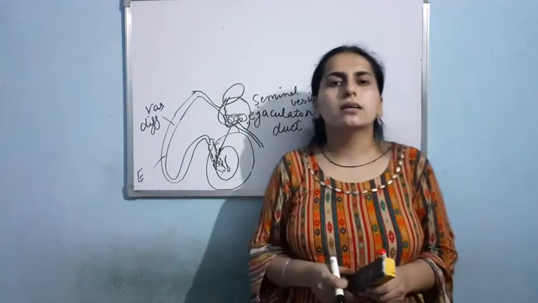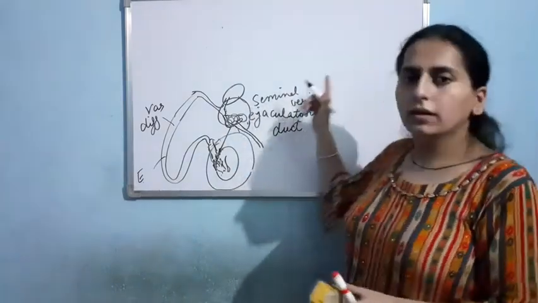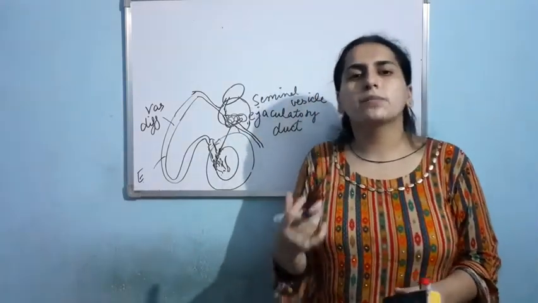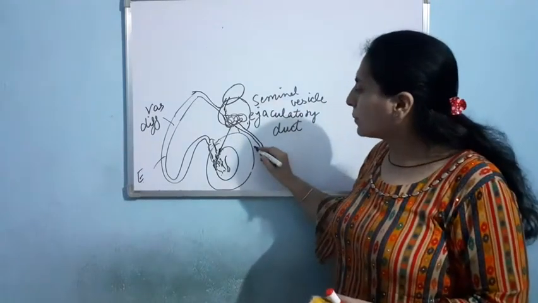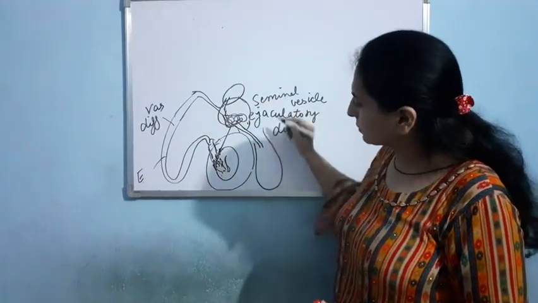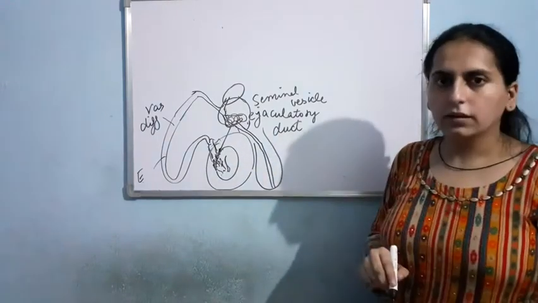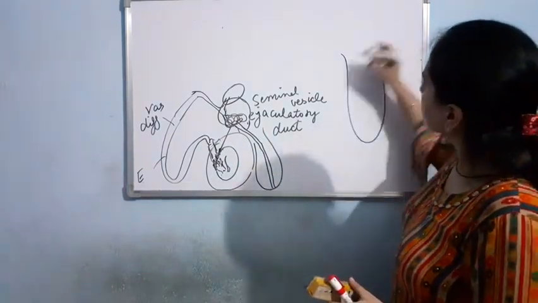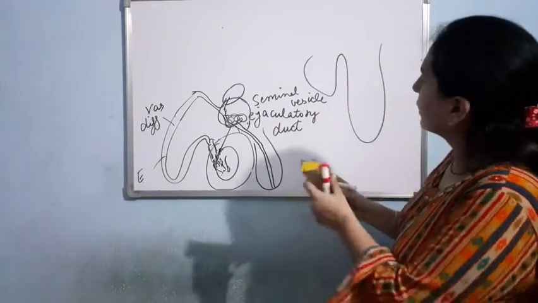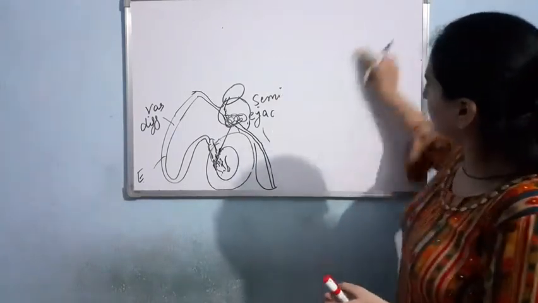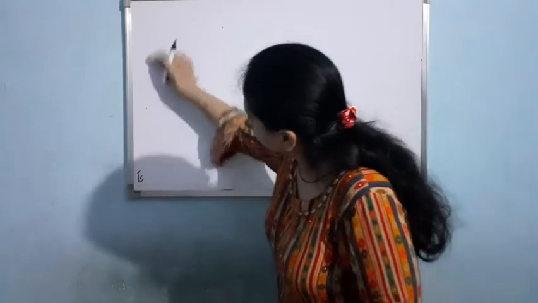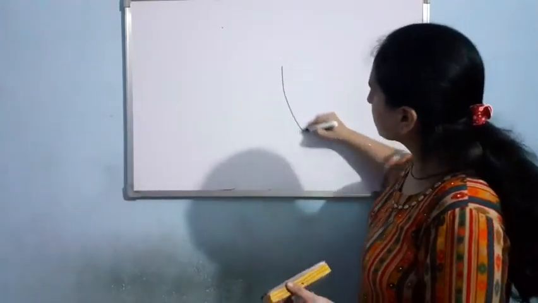The male external genitalia, that is the fourth part. The male external genitalia is the penis. So basically what will happen in case of the penis, this single duct will get open. Okay, if this is the penis, and here that we have done, let me make it a bit clear. If this is the penis, okay.